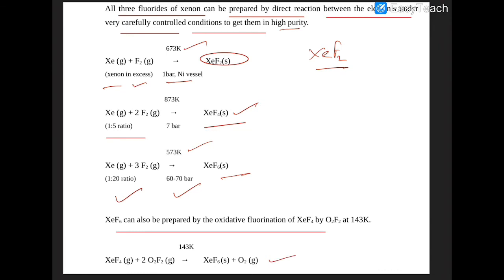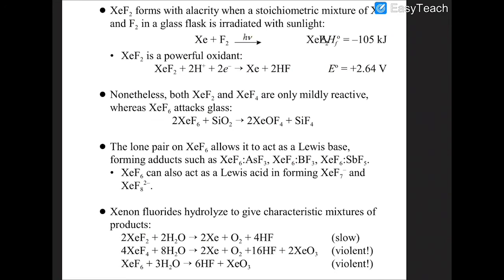Okay, we have already discussed that in the properties of O2F2. O2F2 is what? Difluoride of oxygen. Now XeF2 forms when xenon and fluorine are taken in a glass flask and irradiated with sunlight. So you have formation of XeF2.